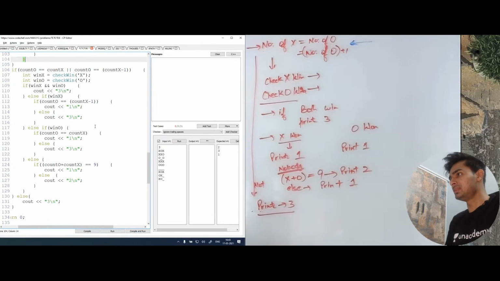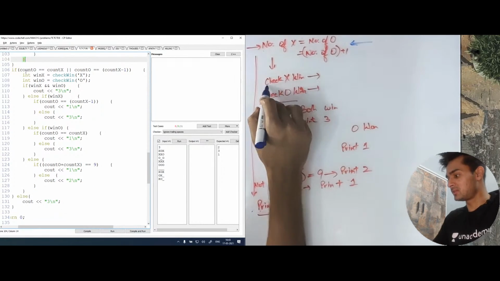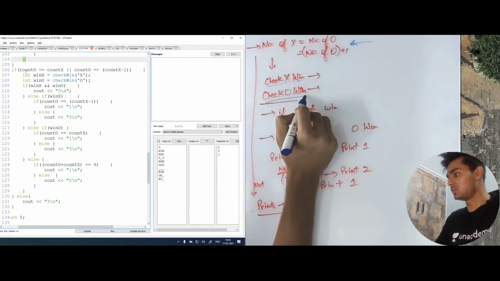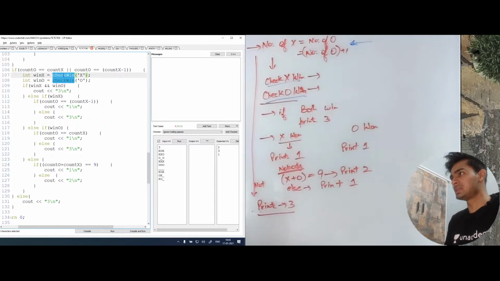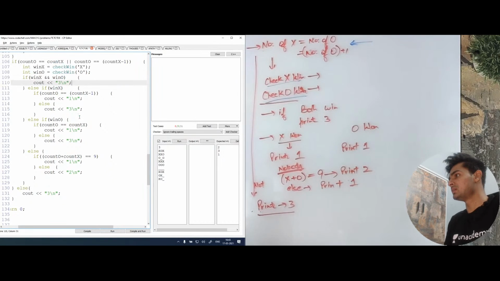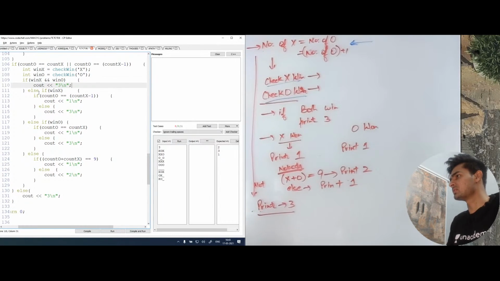Then the next thing that we need to do is check for the win of x and the win of o. Let's just assume this is one function. Let's get into this function later. So basically, if x won, this win x will be 1. Otherwise, it will be 0. And similarly for o also. Now, if both of these won, then we just print 3.